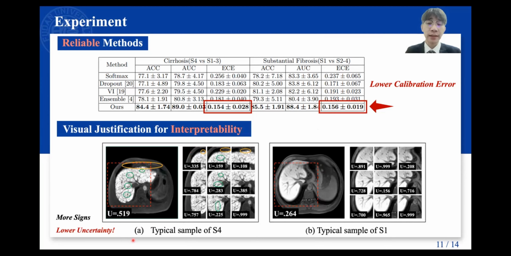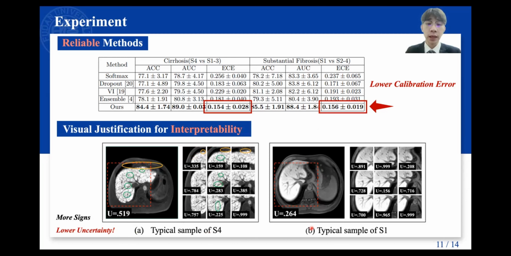We can find that the predicted uncertainty is consistent with the circled signs, which are annotated by the experienced doctors. Views with more circles contain more decisive information for staging cirrhosis, and we can see they yield lower uncertainty.